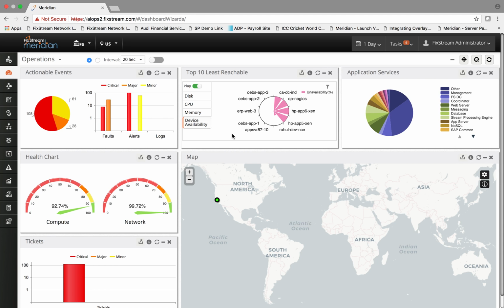In summary, the FixStream platform provides you the infrastructure insight that is highly correlated, and different operational data is correlated on top of the topology map to understand the dependency and the root cause of events that are causing issues in your business application.